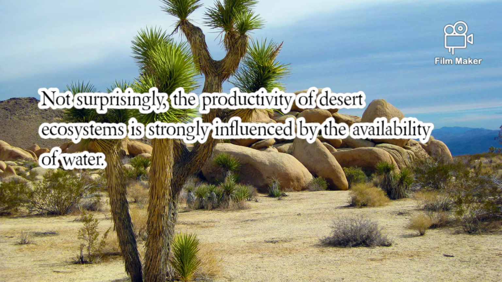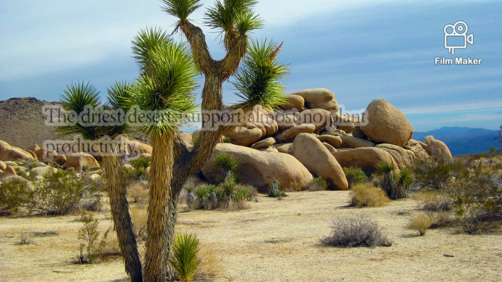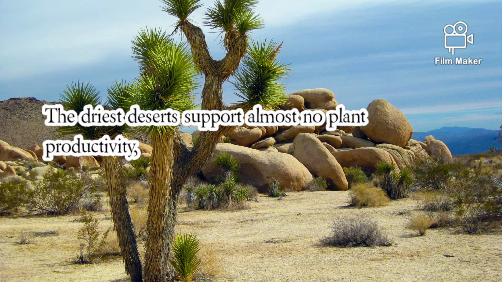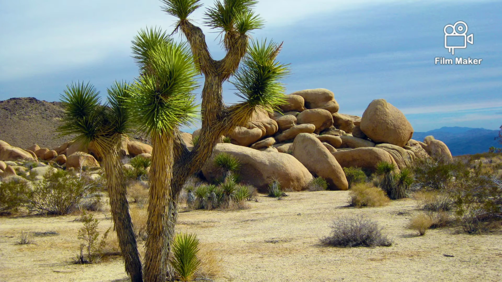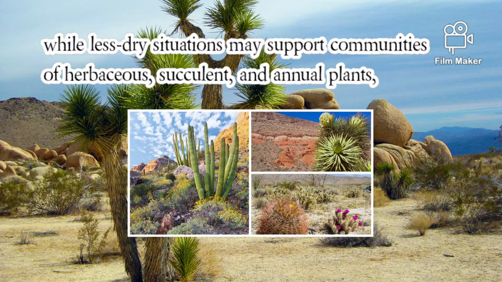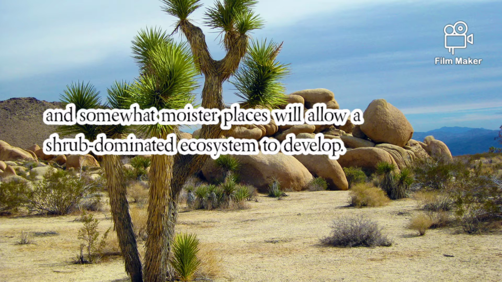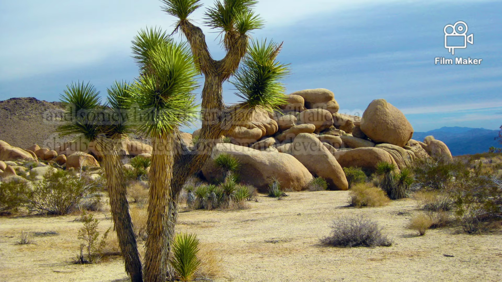Not surprisingly, the productivity of desert ecosystems is strongly influenced by the availability of water. The driest deserts support almost no plant productivity, while less dry situations may support communities of herbaceous, succulent, and annual plants. And somewhat moister places will allow a shrub-dominated ecosystem to develop.